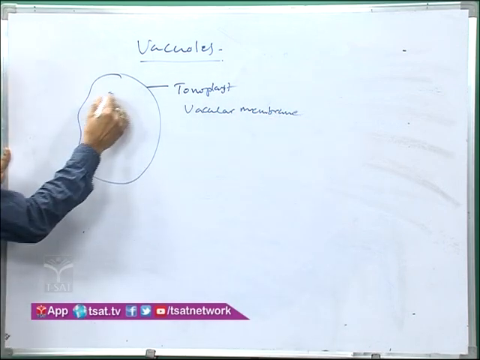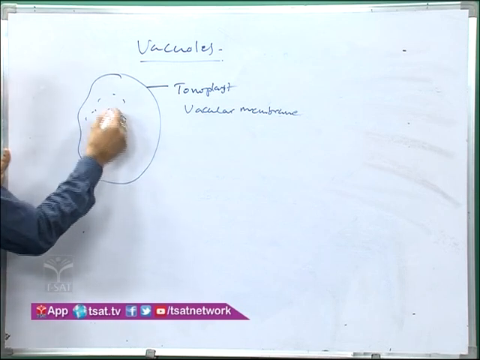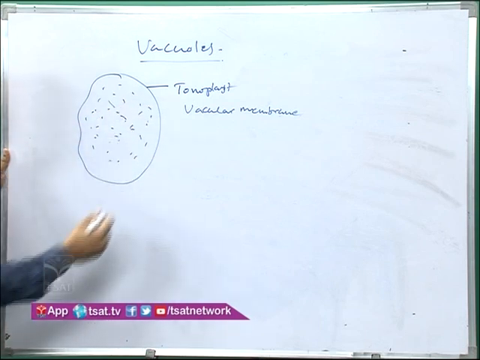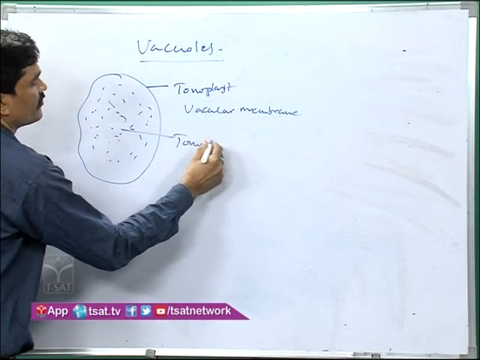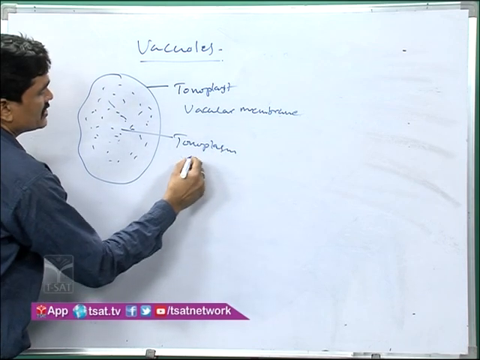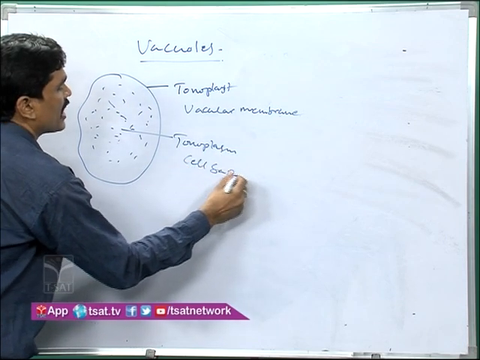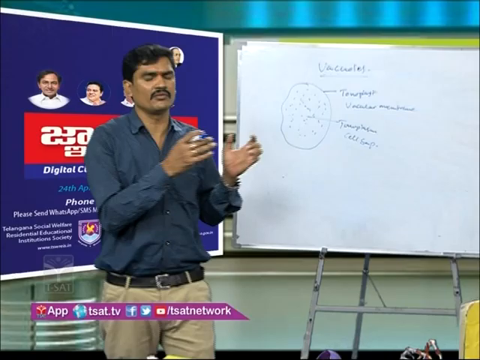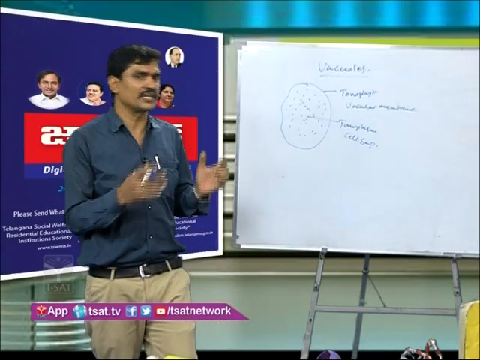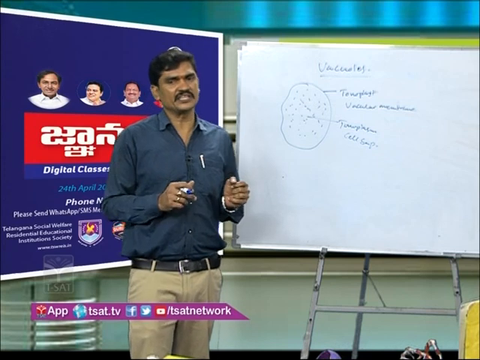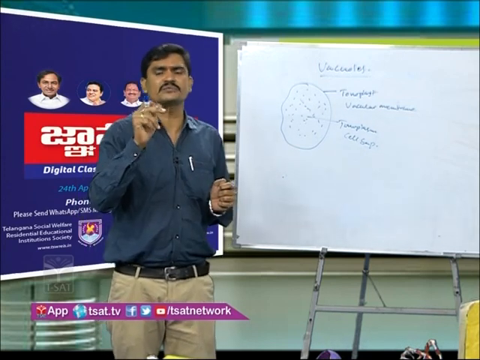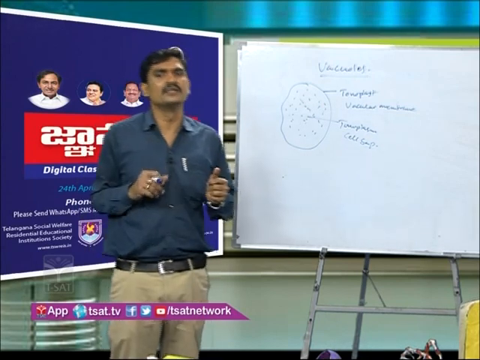Inside that, a dilute liquid-like substance is present. That is called tonoplasm, also called cell sap or vacuole sap. When we studied the difference between animal cell and plant cell, we learned that big vacuoles are present in the plant cell, small vacuoles are present in the animal cell, or sometimes the vacuoles are absent in the animal cell.